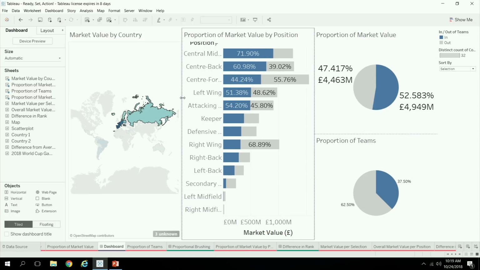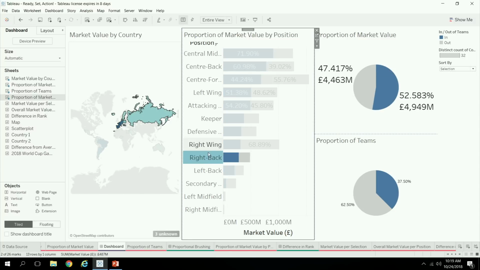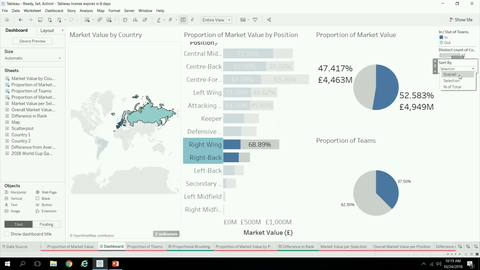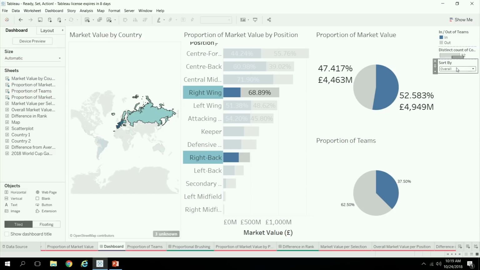All right, now I have to say I'm a perfectionist and I'm eternally dissatisfied with my work. So I looked at this and thought, there is a better way. So you may have noticed when we were looking at our right back and where was the other one? Right wing players, and modifying the sort by the selection versus overall.